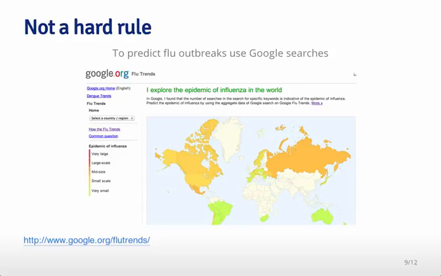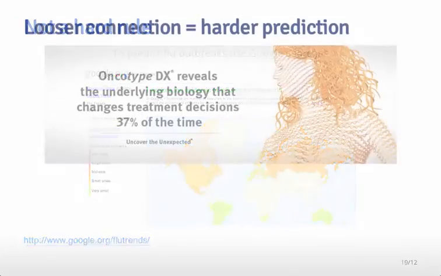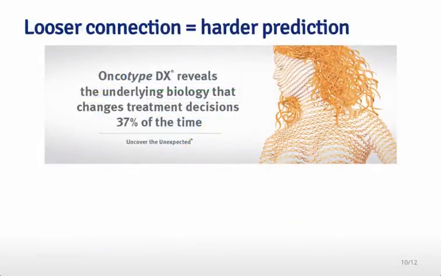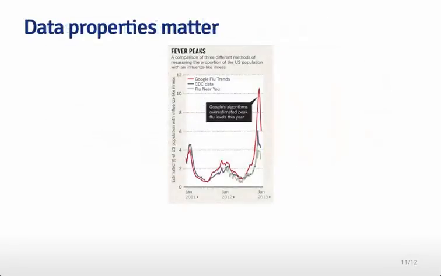And some people have suggested that Google Flu Trends is not necessarily a very good way to estimate the prevalence of flu. The looser the connection, the harder the prediction may be. For example, Oncotype DX is a prediction algorithm based on gene expression, which is a measure of a molecule inside your body, or actually a subset of molecules in your body. And they use that to predict how long you will live or how well you'll do under different therapies when you have breast cancer. Here, the connection's a little bit looser, but it's still a connection that you can definitely make in your head.